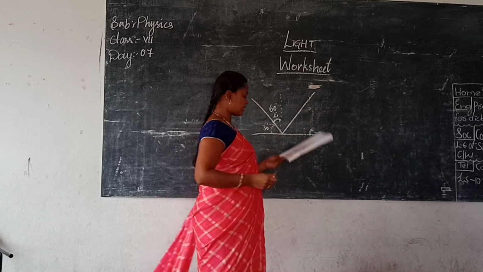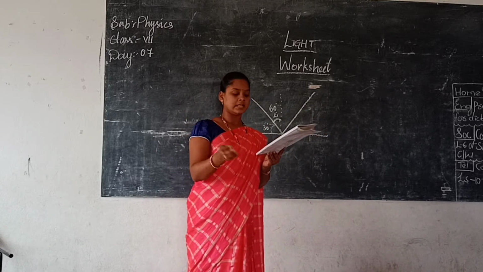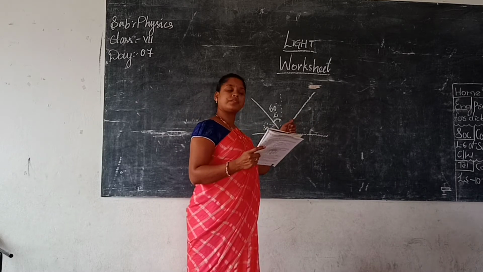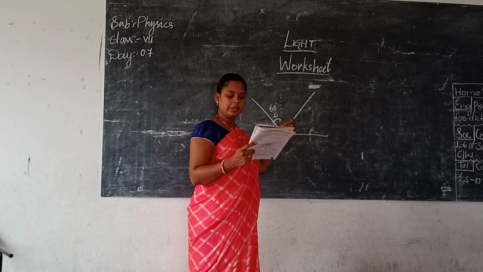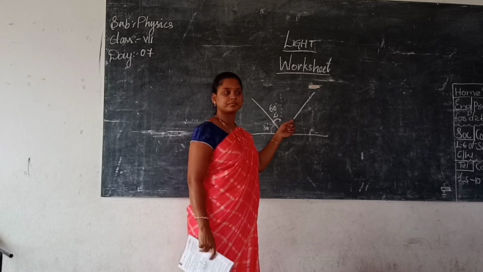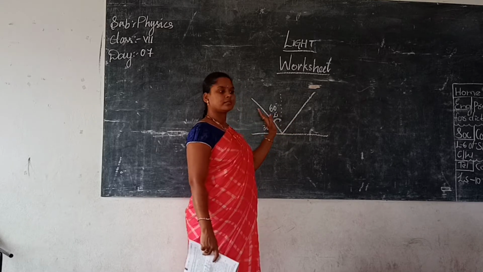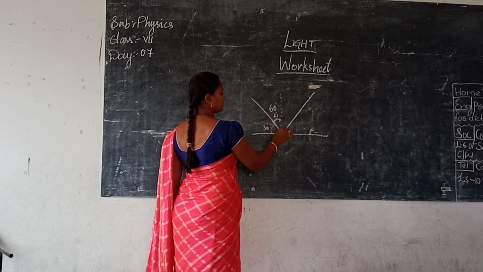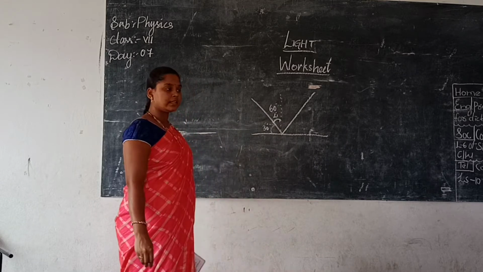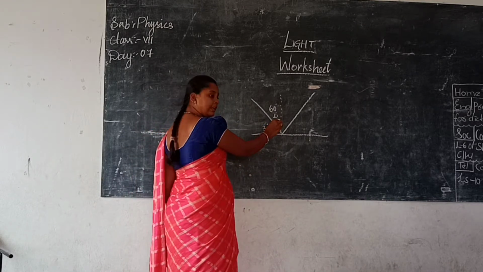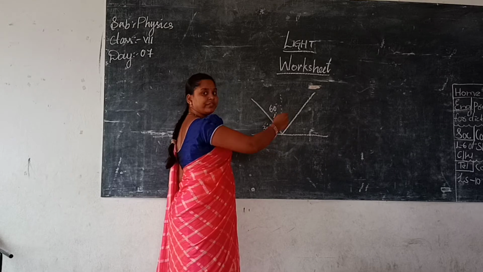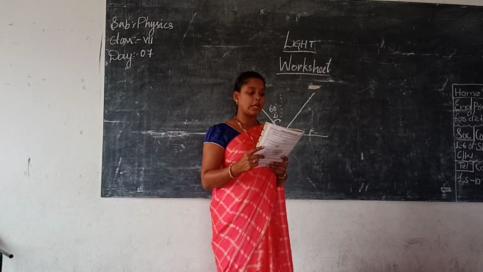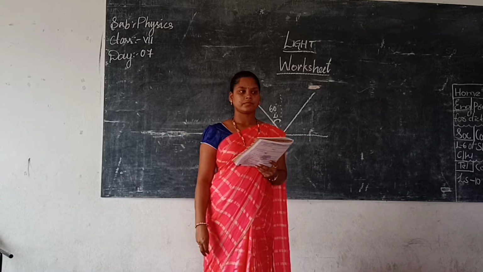So how much will be the angle of reflection? 60 degrees is the angle of reflection. They are saying that if it is decreased to 30 degrees, then what will be the angle of reflection? 30 degrees. Now they are asking how much percentage it has decreased.